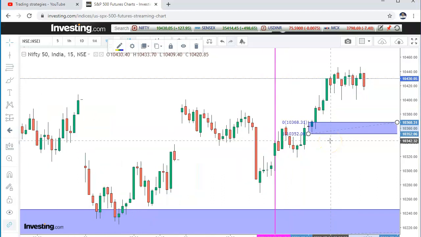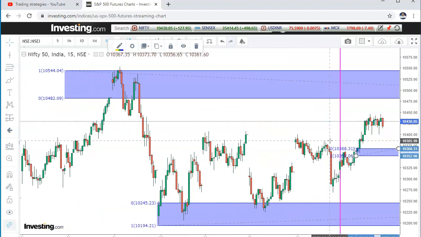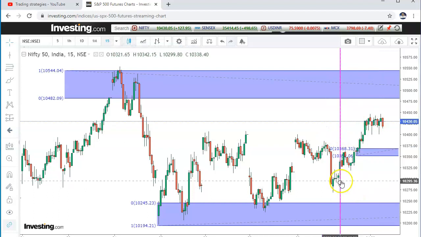If tomorrow any gap up opens, so how to trade? If the price opens above today's high, today's high is 10,445 or 450 kind of levels, and if the price opens at 10,450, wait for 15 minutes or half an hour to settle the price and see where the momentum is. If this type of formation comes, then we have to buy on a breakout.